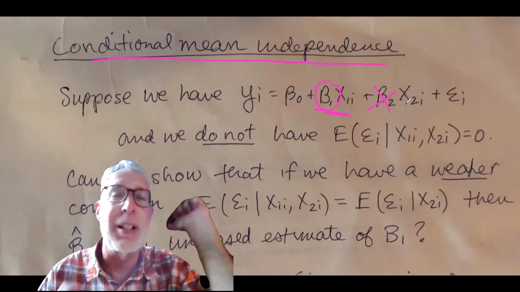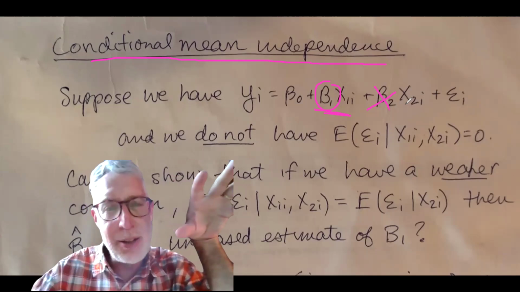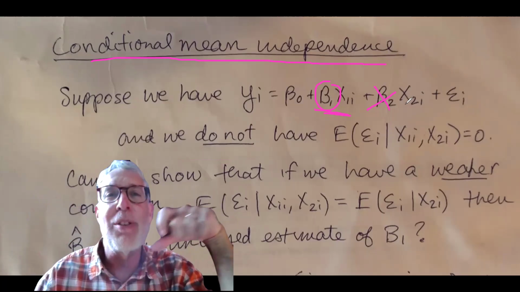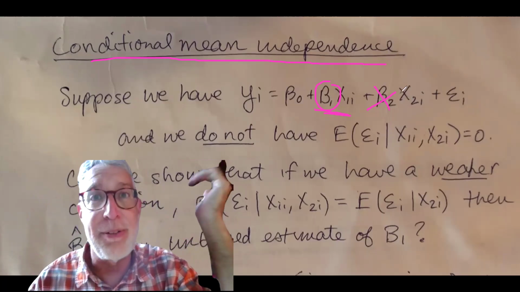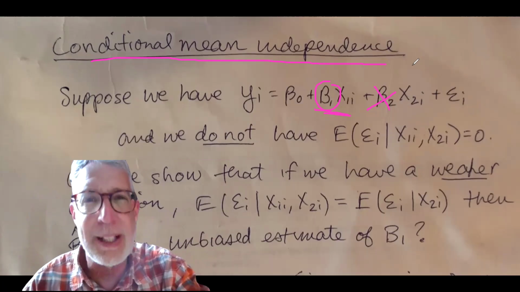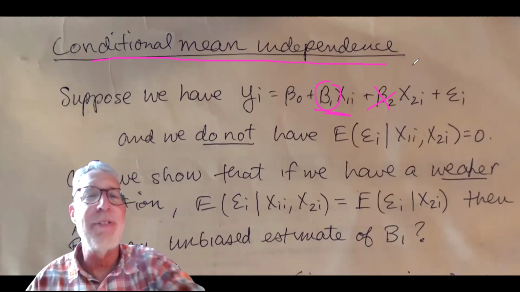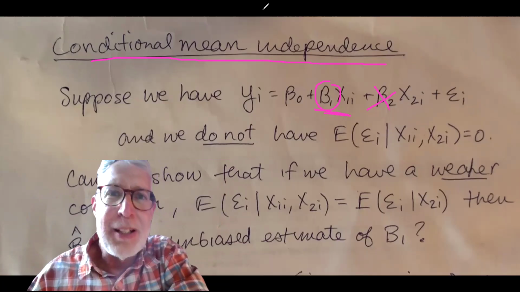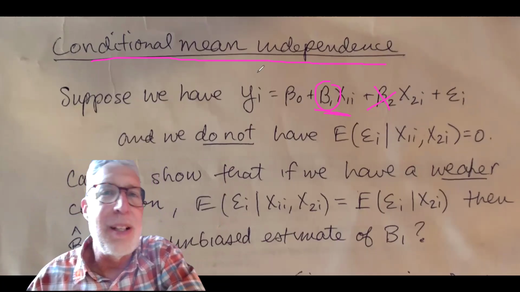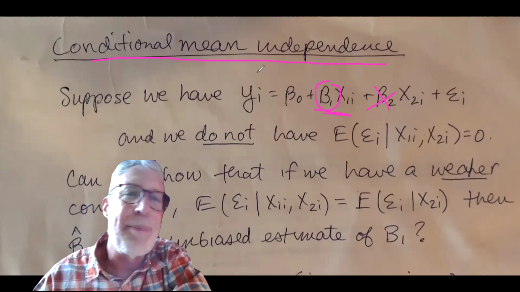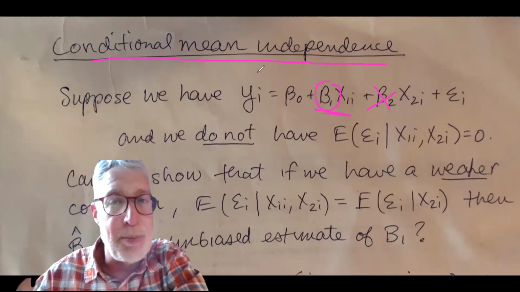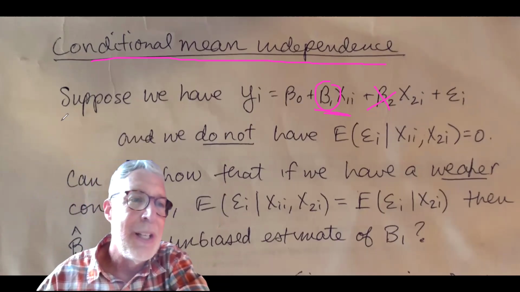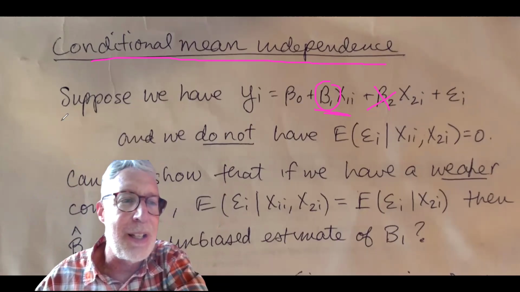We have a particular relationship that we have in mind, and all the other included variables are, we call them simply or merely control variables. We're not interested in their coefficients per se. We're not interpreting their coefficients as causal coefficients. They're not relevant for policy. So conditional mean independence says if it is the case that we're only interested in one of the coefficients in the multiple variable regression that we're estimating, then we can have a weaker assumption. And here's what the weaker assumption looks like.